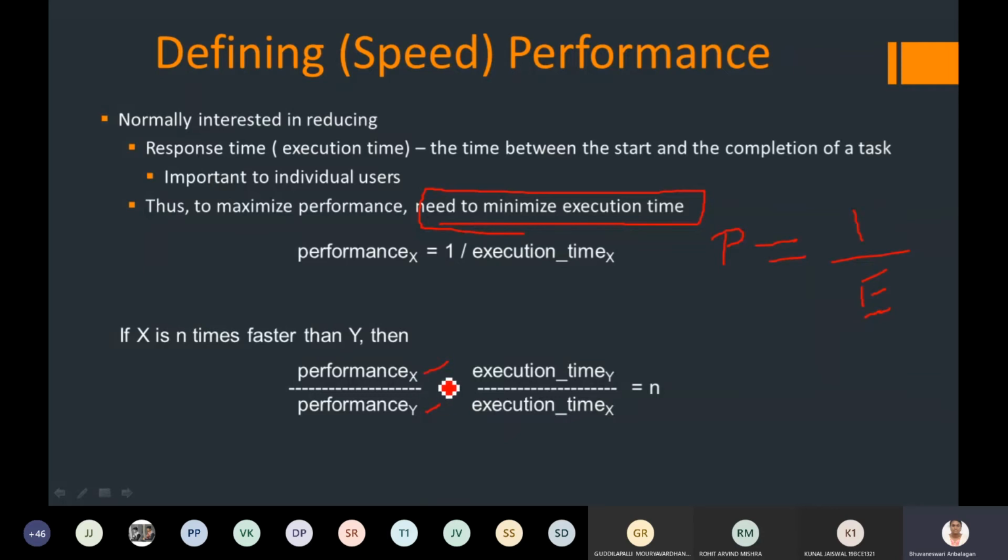The performance of X is 1 divided by the execution time of X, and the performance of Y is 1 divided by the execution time of Y. So the execution time of Y divided by the execution time of X is equal to N. N is how many times faster processor X performs when compared with processor Y. This is how I can find the performance between two different processors.